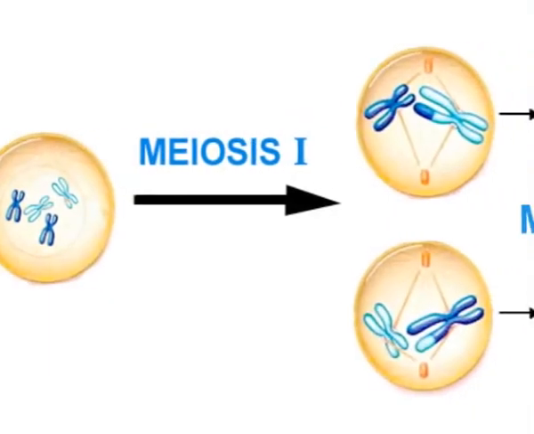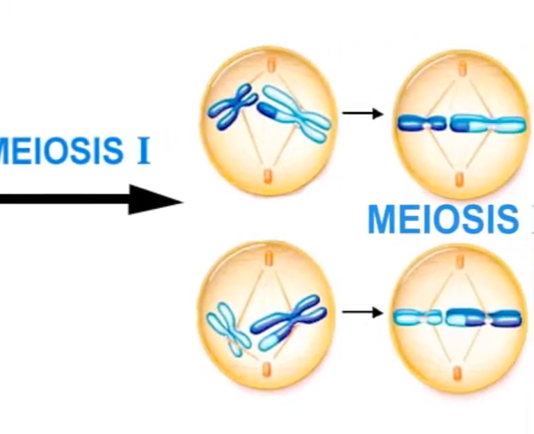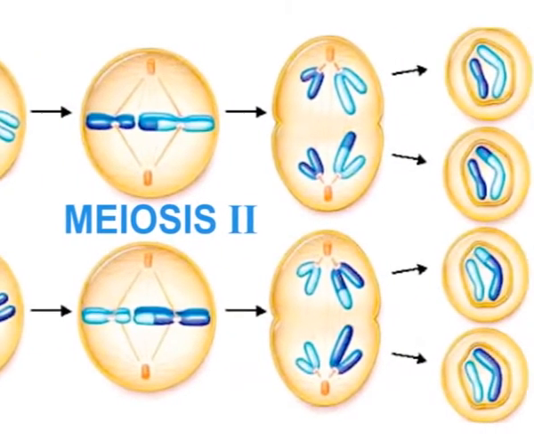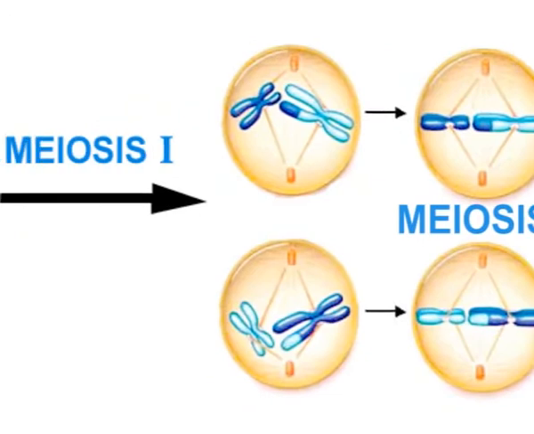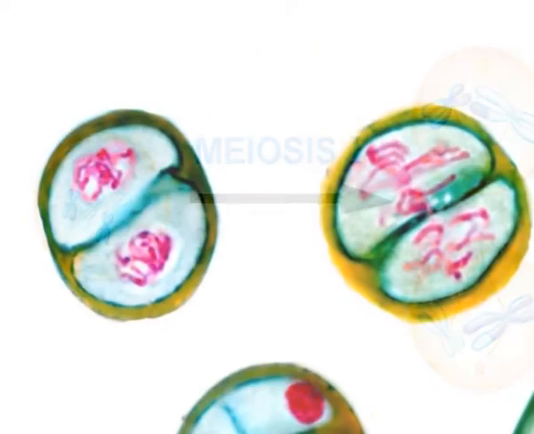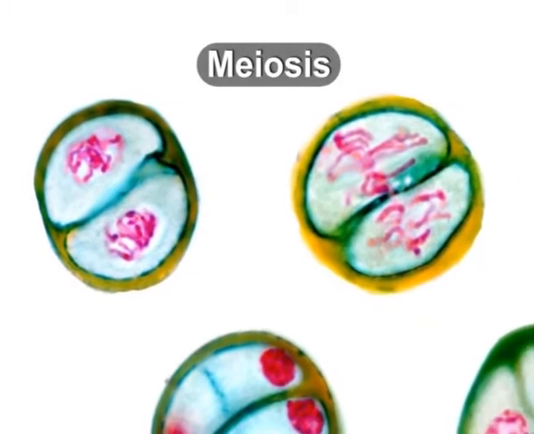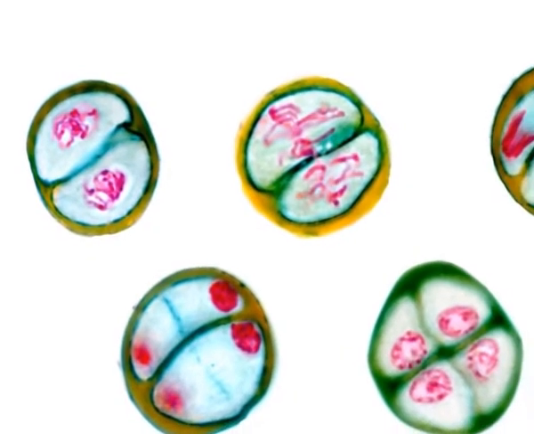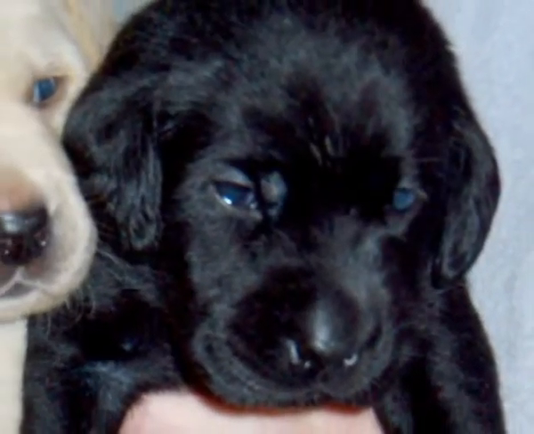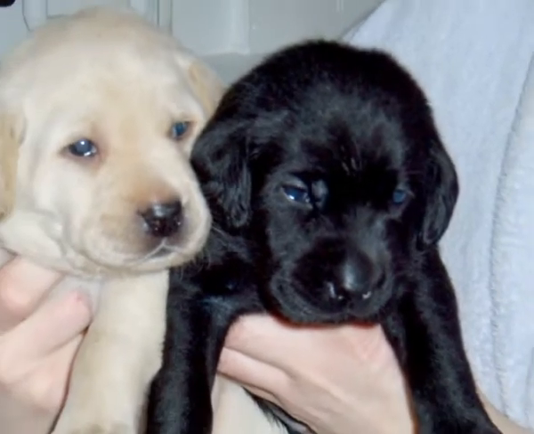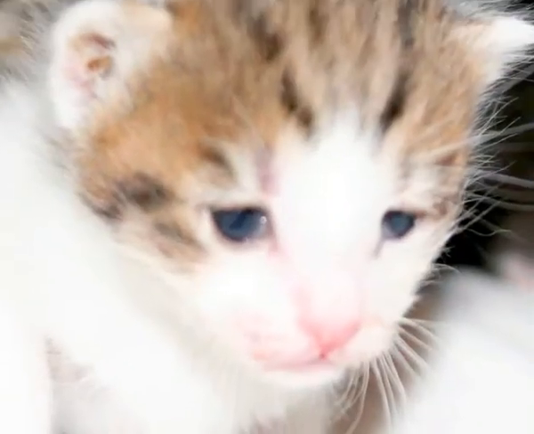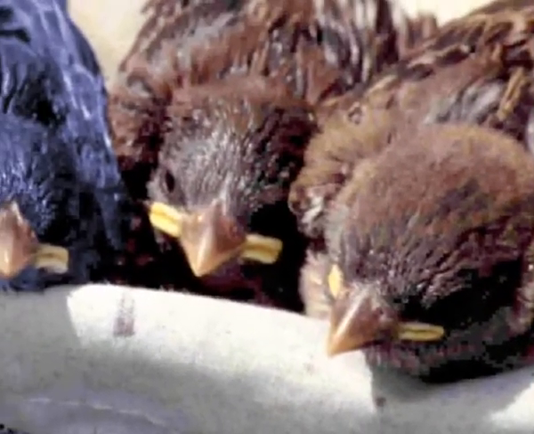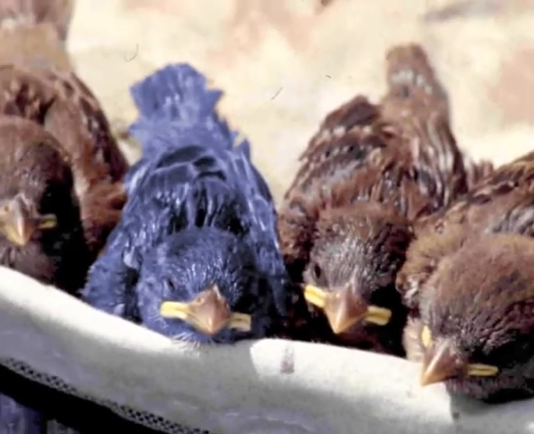A special form of cell division is involved in the production of the sex cells, which contain half the number of chromosomes as that of parent cell. This division is known as meiosis. There are several features unique to meiosis. Most importantly, it produces genetic variations. This happens because of pairing and genetic recombination between homologous chromosomes.